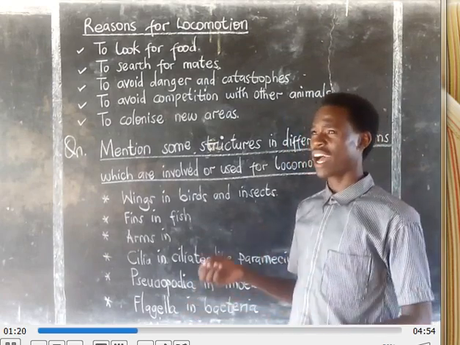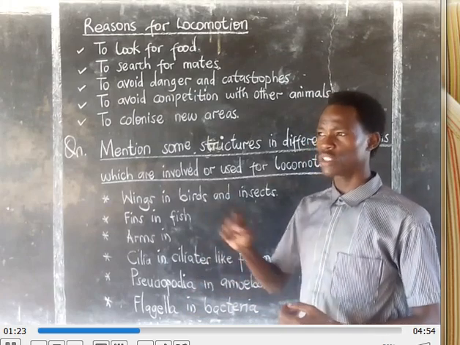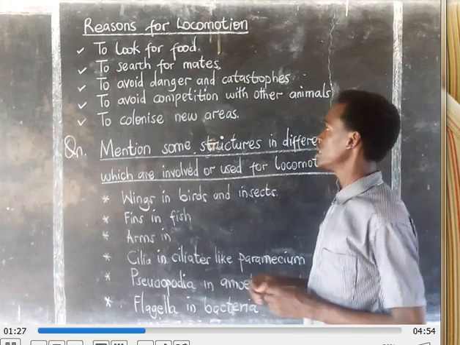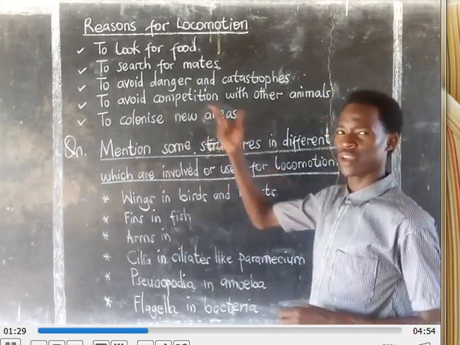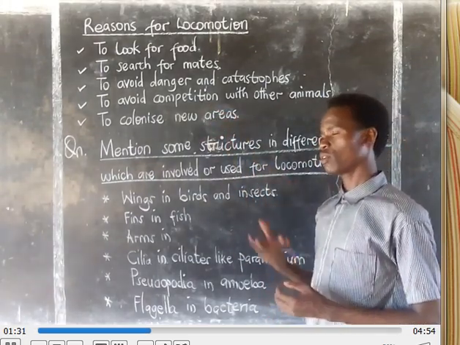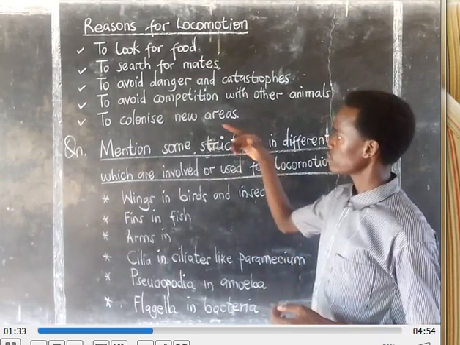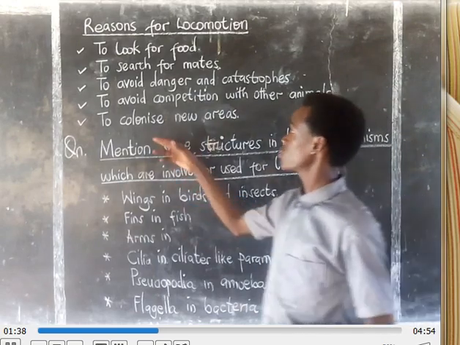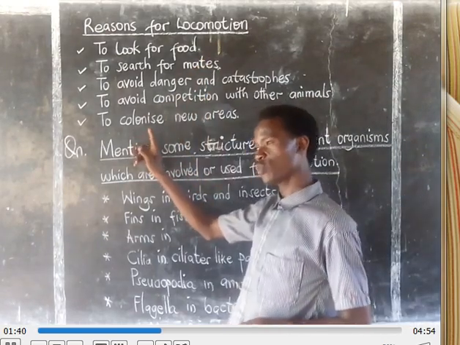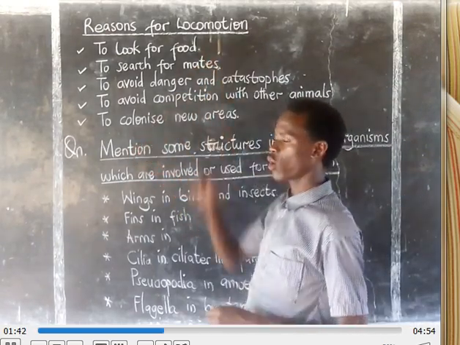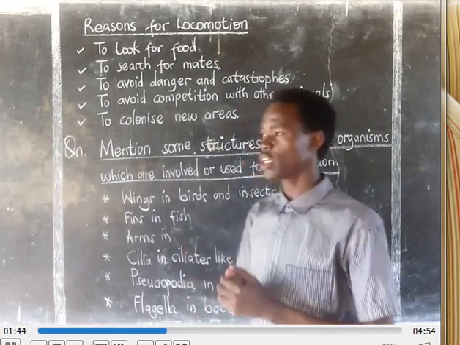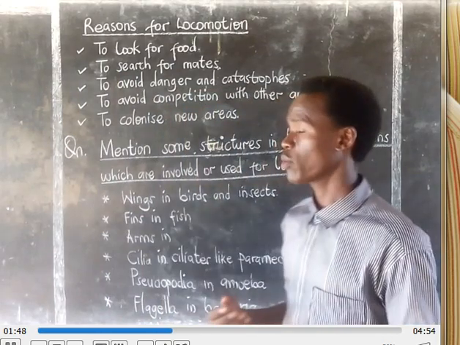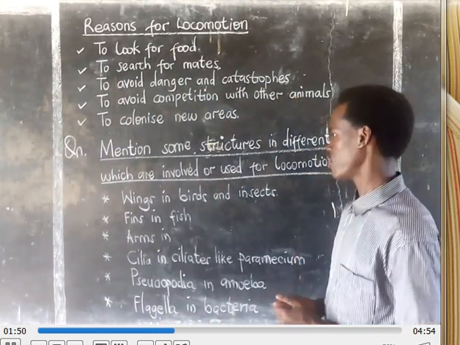A lot of people are striving to obtain that very material, for example food, that you need, so you will have to move away so that you get it somewhere else. And because of competition, organisms get a chance to colonize new places as they locomote. Somebody who has been in this place moves and goes to another place where he will feel a bit safe.